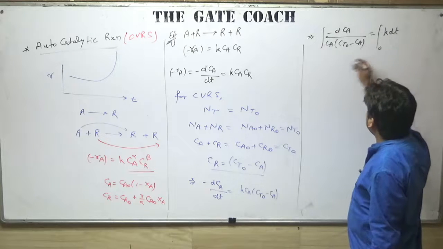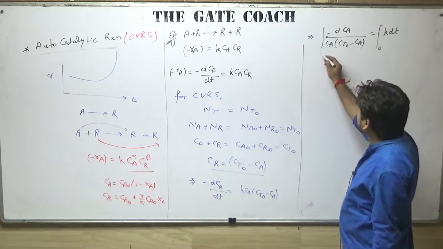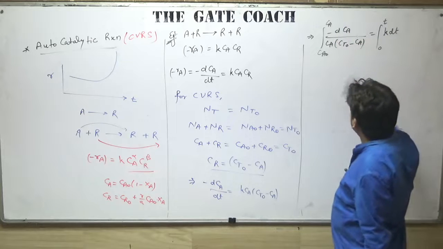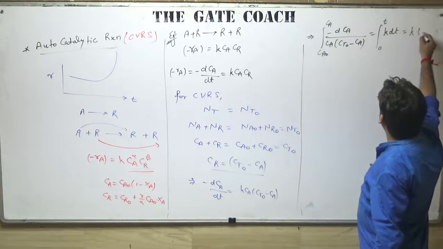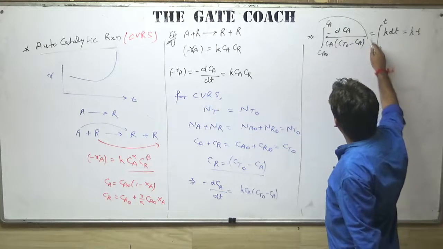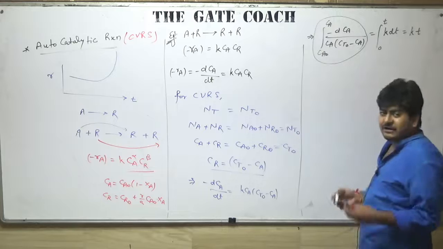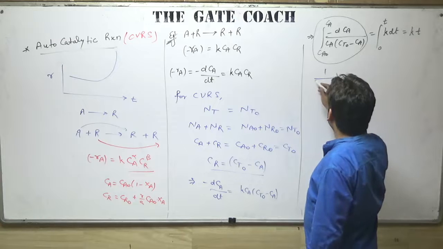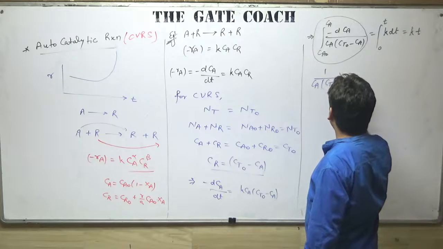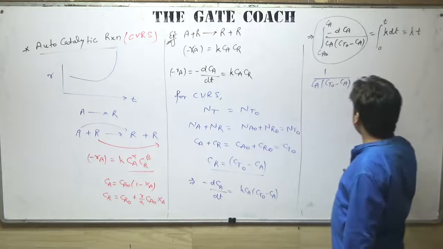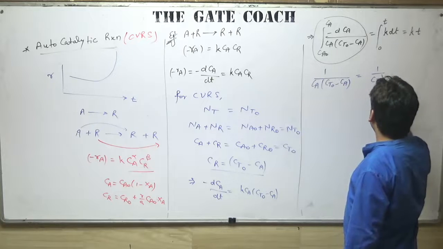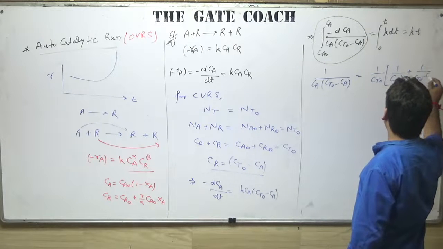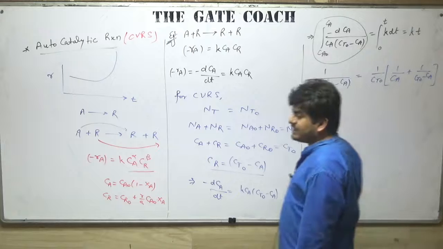At reaction time t equal to 0, the concentration of A in the reaction mixture will be Ca naught. At any time t it will be Ca. Okay, so on the right hand side you will get kt, and on the left hand side you can use the partial fraction method to solve this. I hope all of you know how to use the partial fraction method. When you use the partial fraction method for this, it will be like 1 over Ct naught times (1 over Ca plus 1 over (Ct naught minus Ca)). This will be the partial fraction for this.